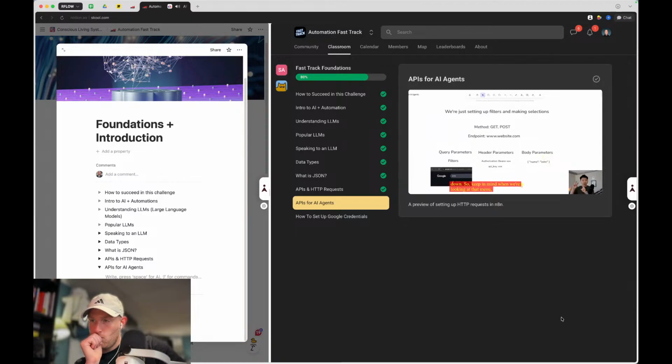So keep in mind when we're looking at that menu, that API documentation, it's always going to basically tell us, okay, here are your query parameters, here are your header parameters, and here are your body parameters. As long as you understand how to read the documentation, you'll be just fine.